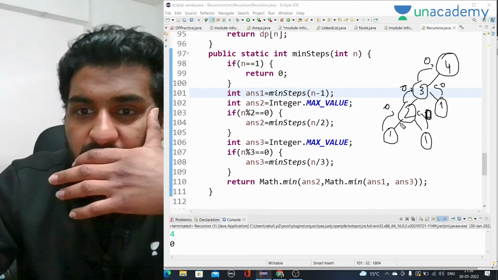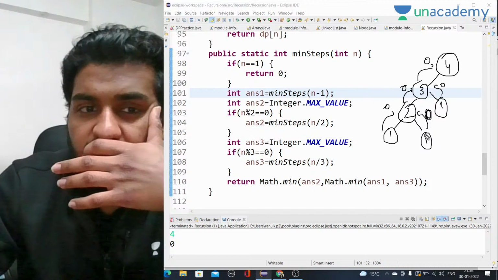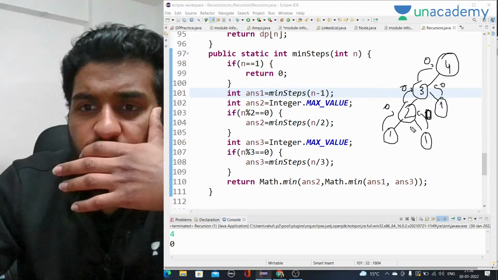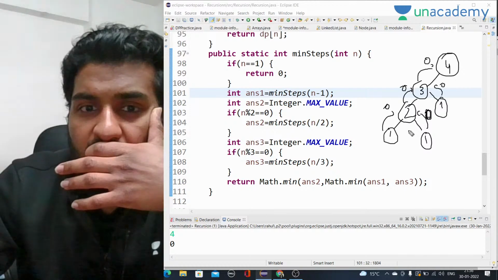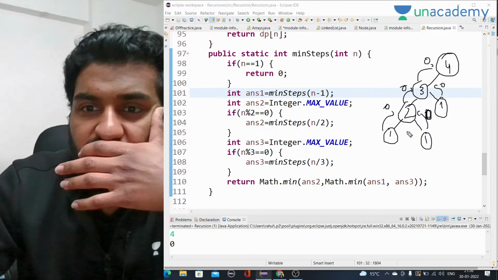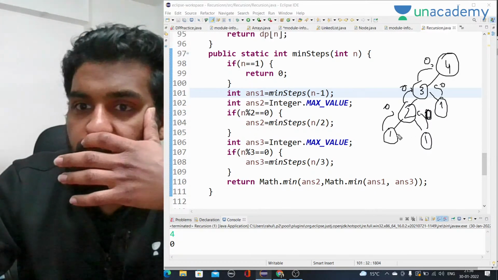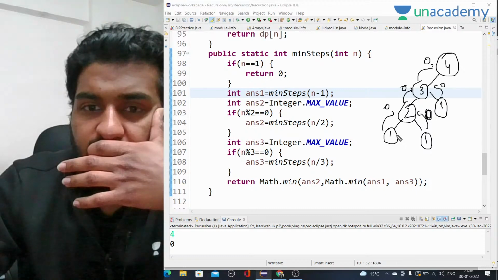What we have to do is, when we reach 1, the answer will be 0 for sure. But if we never reach 0 as well, that's not a problem. So we have to take the minimum of all three.